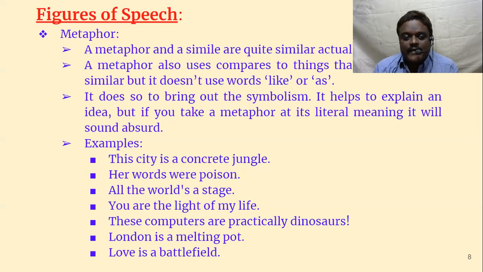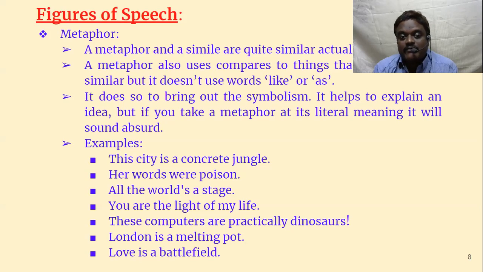Then, love is a battlefield. Can love be a battlefield? No. He's comparing a battlefield with love. There are so many issues, and we have to fight things and come out of those issues. That's why love is compared to a battlefield. But remember, in a simile we use like or as.